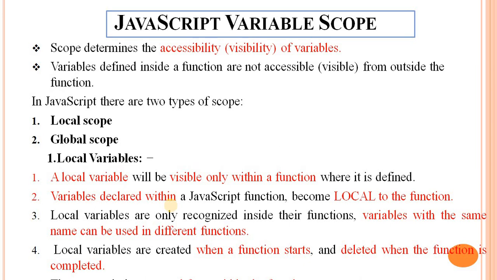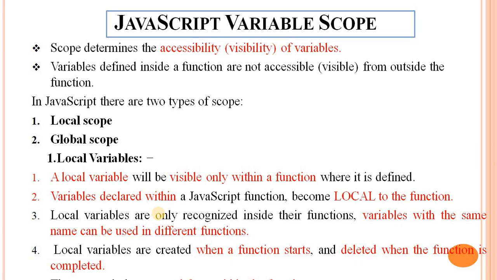Next is JavaScript variable scope. Scope determines the accessibility or visibility of variables. Variables defined inside a function are not accessible or visible from outside the function. In JavaScript, there are mainly two scopes: local scope and global scope. A local variable is visible only within the function where it is defined.